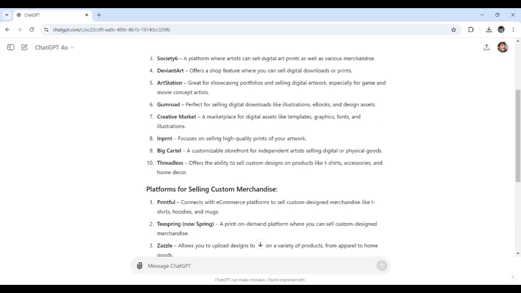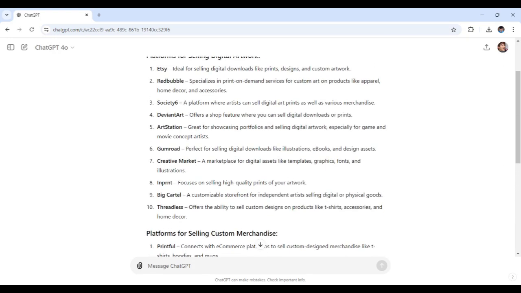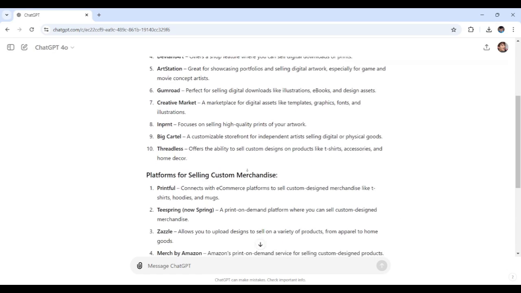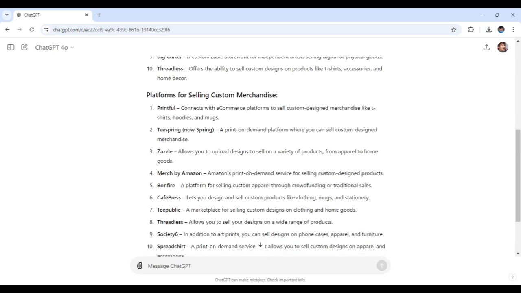So here we go. Choosing the right platform is the first big step towards monetizing your work effectively, and this can be helpful in choosing the right marketplace to showcase your work and connect with potential buyers.